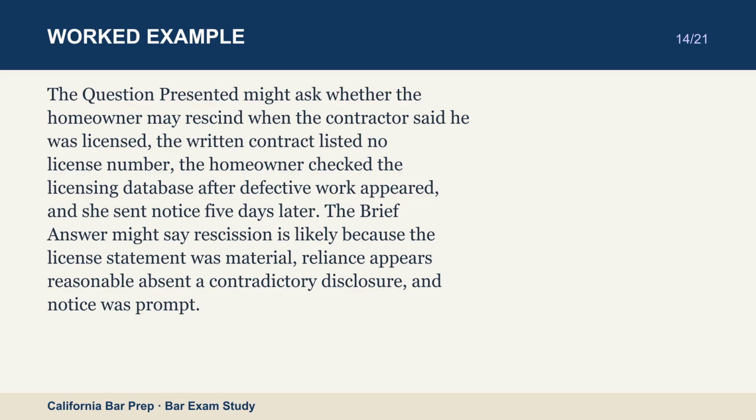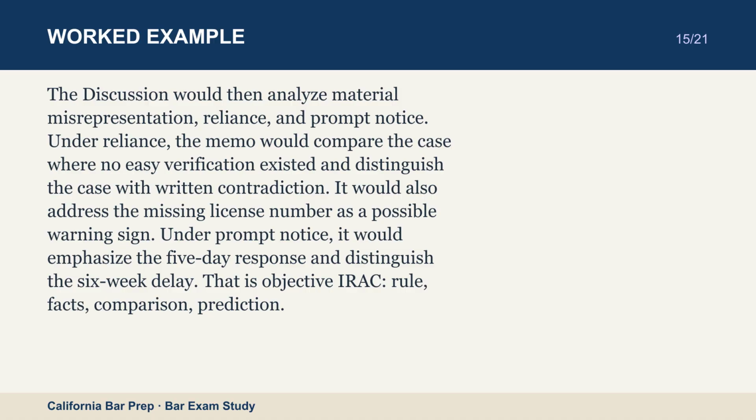Under reliance, the memo would compare the case where no easy verification existed and distinguish the case with written contradiction. It would also address the missing license number as a possible warning sign. Under prompt notice, it would emphasize the 5-day response and distinguish the 6-week delay. That is objective IRAC: rule, facts, comparison, prediction.